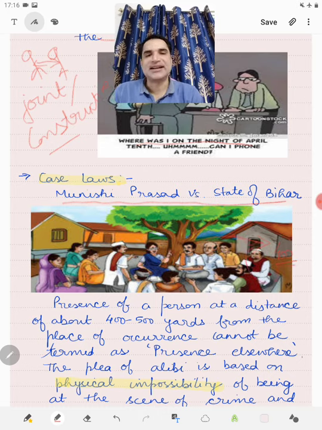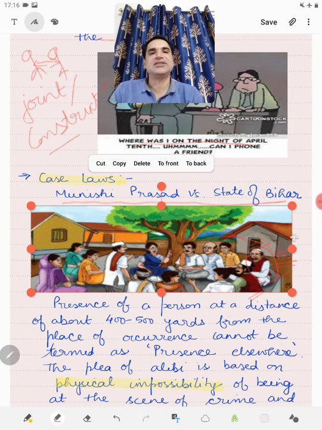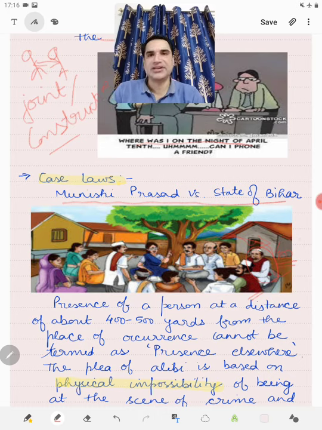Now, the criminal took the plea of alibi and said that as he was present in the panchayat and the scene of crime was some 400 yards away, therefore he has not done the crime. And he took the defense in section 11, plea of alibi.